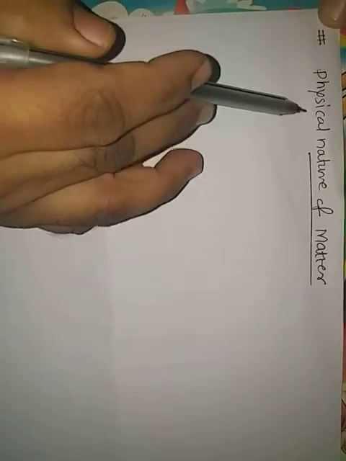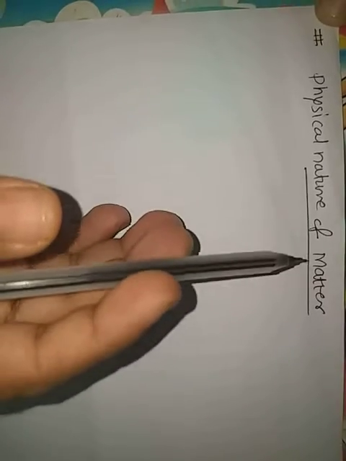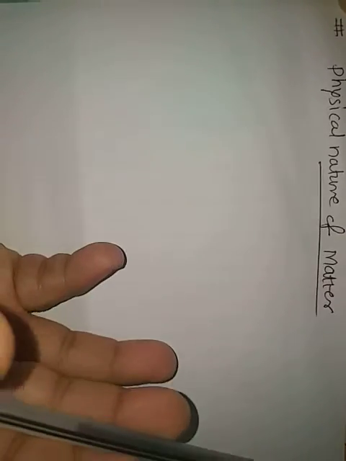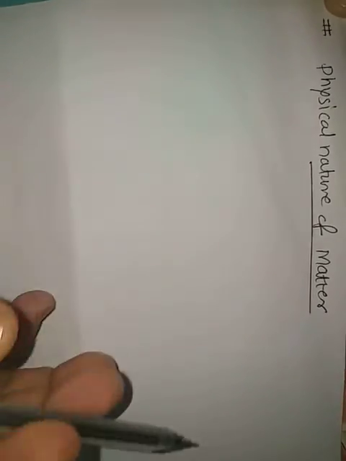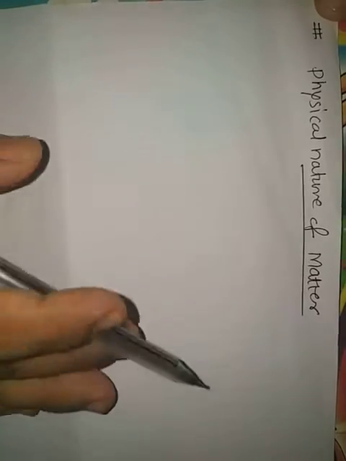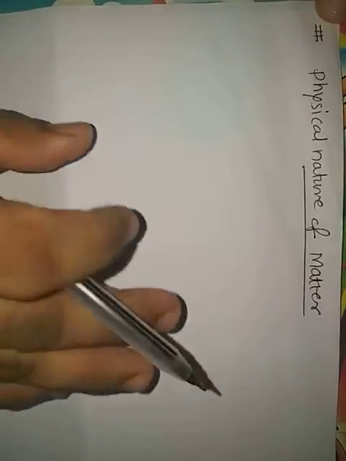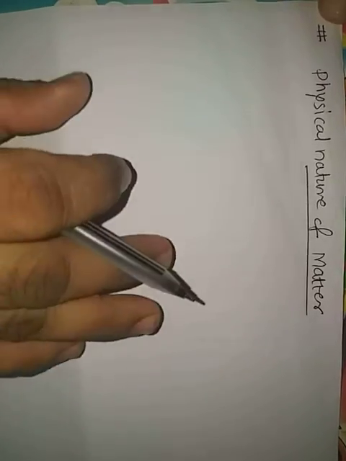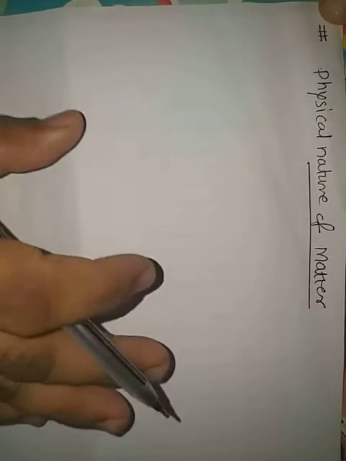Now see here, we are continuing our topic, that is matter in our surrounding. So, physical nature of matter. As you know, beta, matter can be classified in a number of ways. Already ancient Indian philosophers told that whatever is matter, we can call it a padartha also. Whatever living or non-living things, they are made from five basic elements, that is earth, air, sky, fire, and water. Okay, Pancha Mahabhutas.